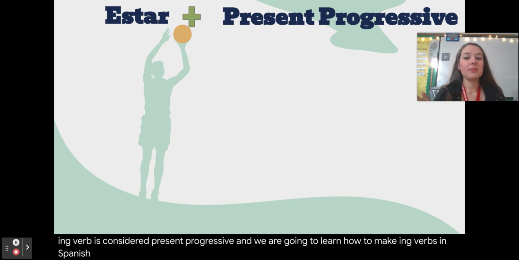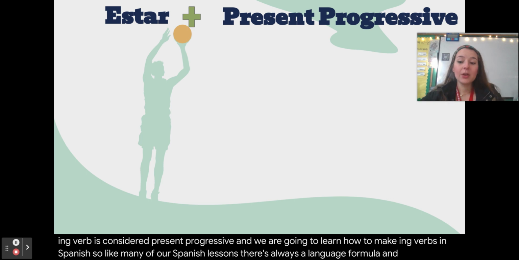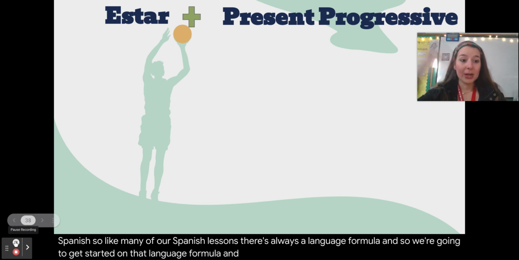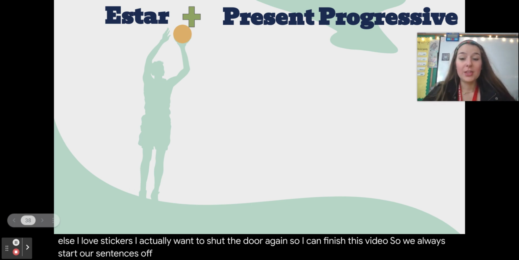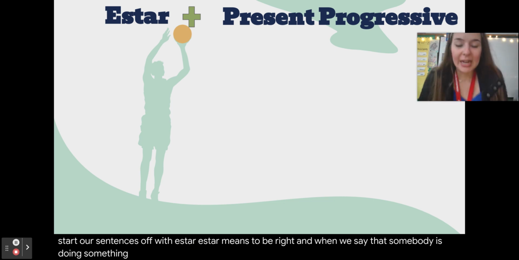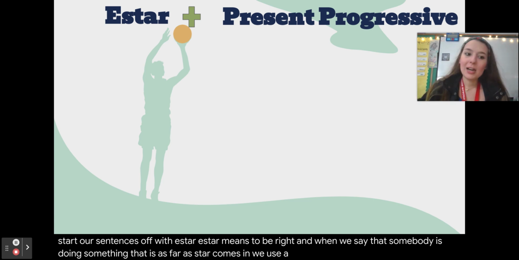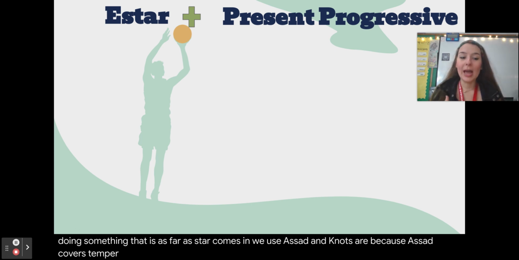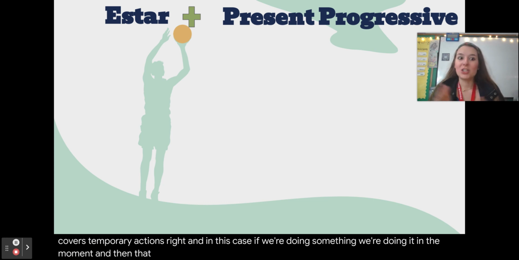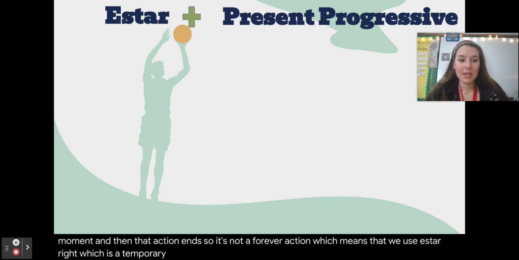in Spanish. So, like many of our Spanish lessons, there's always a language formula. And so we're going to get started on that language formula, and I will break it down for you. Okay, so we always start our sentences off with estar. Estar means to be, right? And when we say that somebody is doing something, that is where estar comes in. We use estar and not ser because estar covers temporary actions, right? And in this case, if we're doing something, we're doing it in the moment and then that action ends. So it's not a forever action, which means that we use estar, right? Which is a temporary to be.